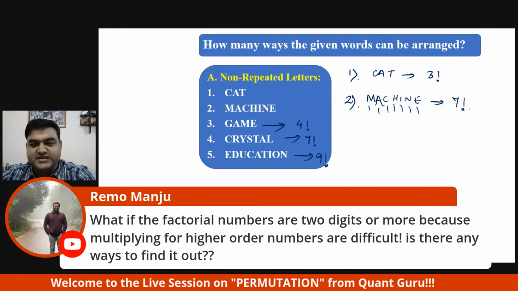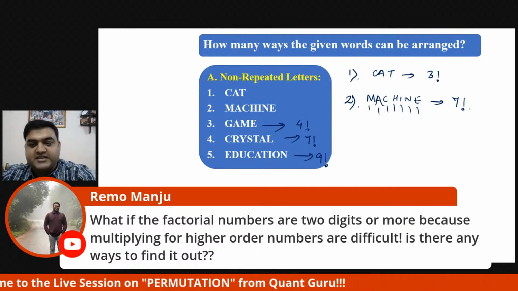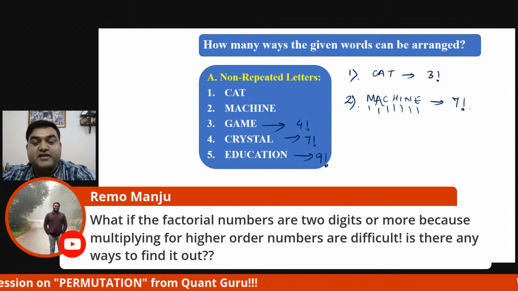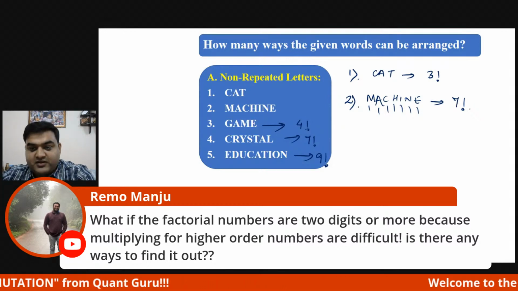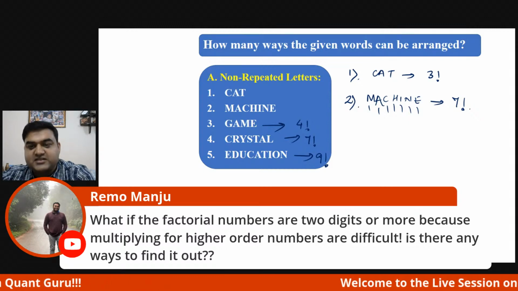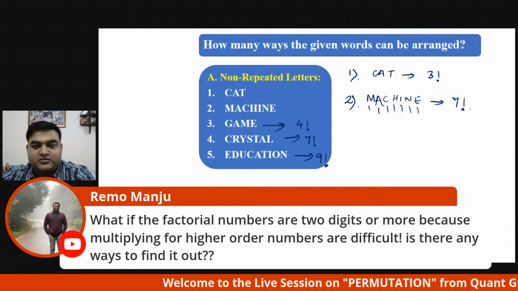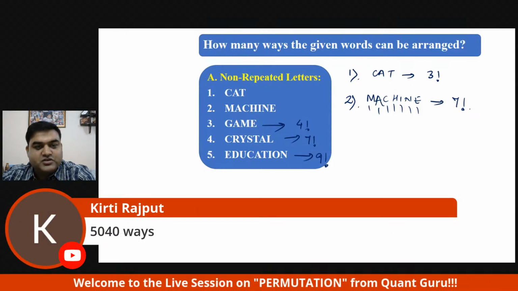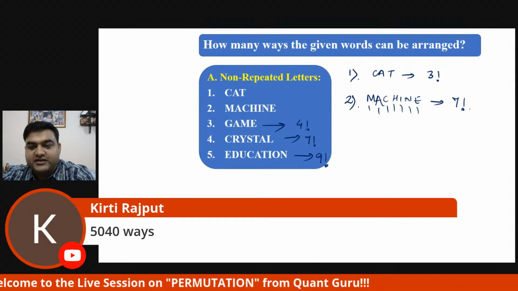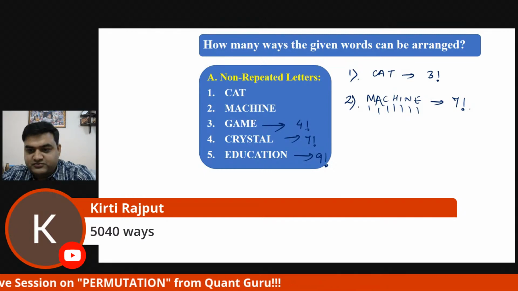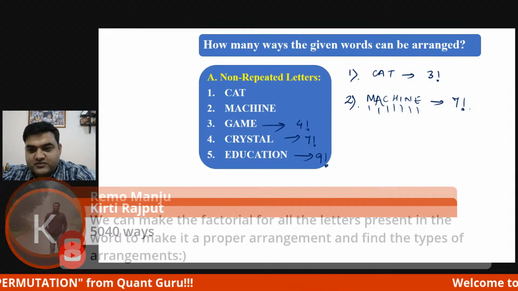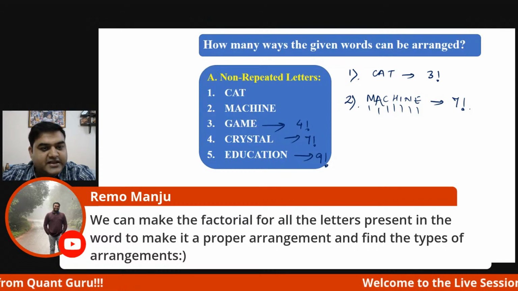Hope everybody has understood. Any problem? Om Prakash is telling 50, 40. Wonderful, wonderful. Nice, Om. Exactly the same. Correct. Kirti is telling 50, 40. Wonderful, Kirti. Well done. So you guys have got it, nailed it. Okay, looks like another question from Remo.